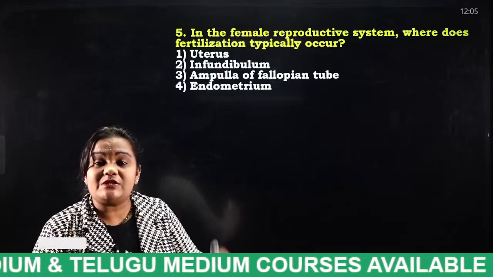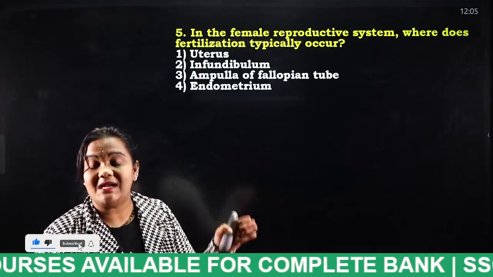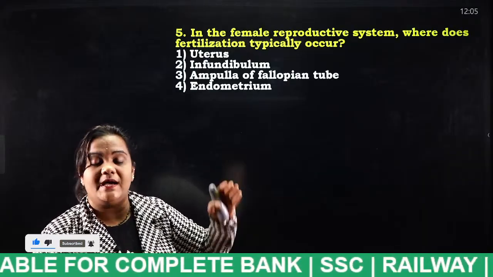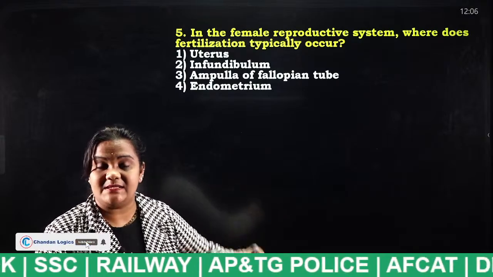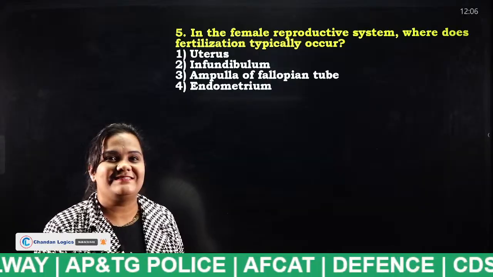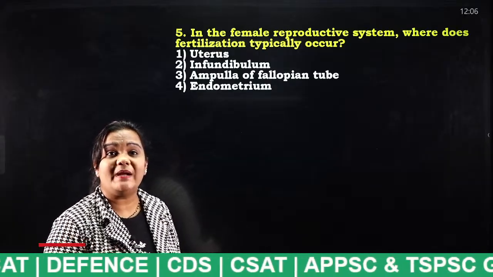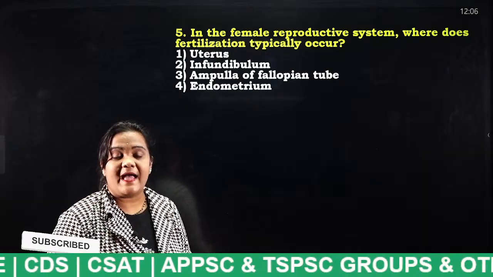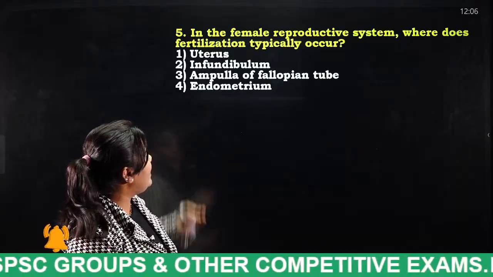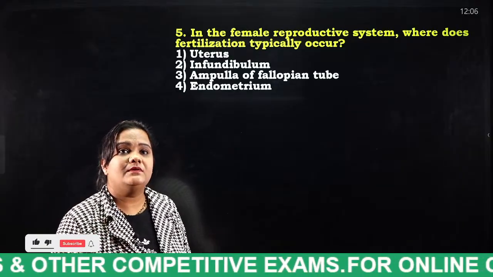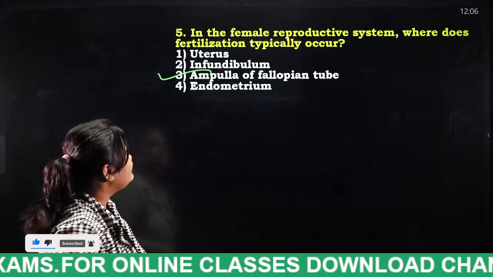When the sperm enters the cervical cavity through the cervical canal of the female body, where does fertilization occur? I have already told you the fallopian tube has 3 parts. Ampulla, and the next one is what, students? Infundibulum, and finally, yes, very good, ampulla of fallopian tube.